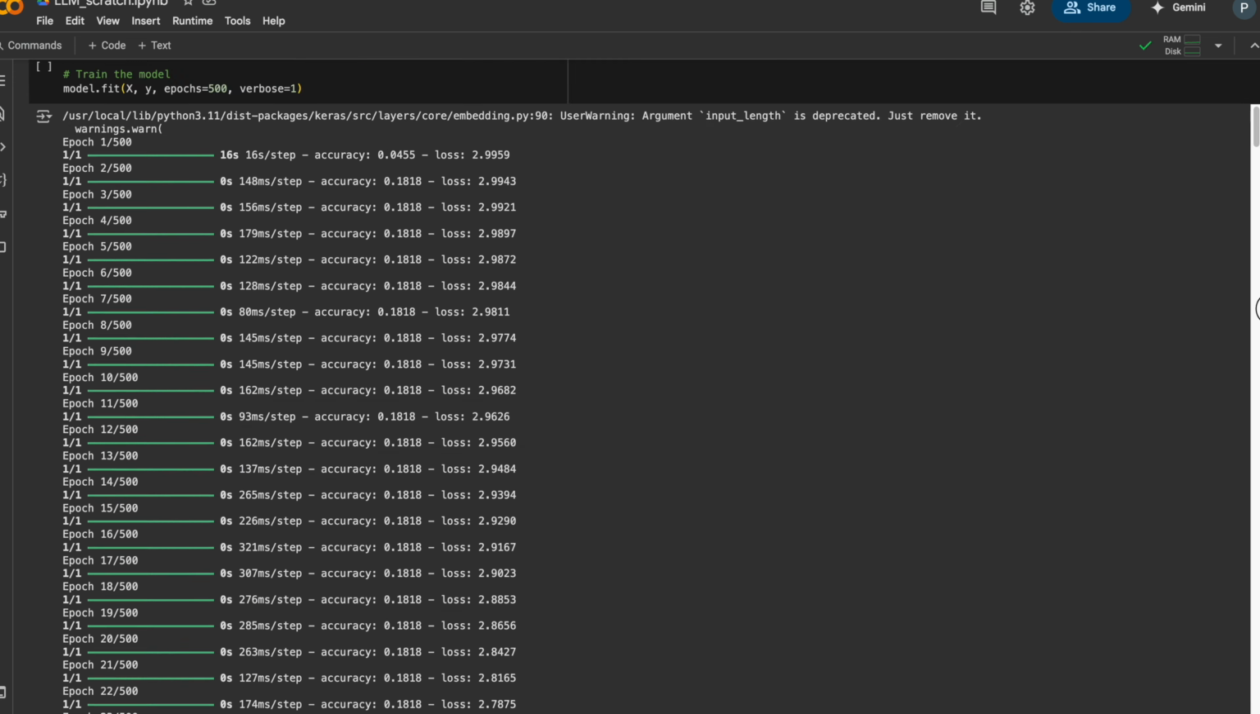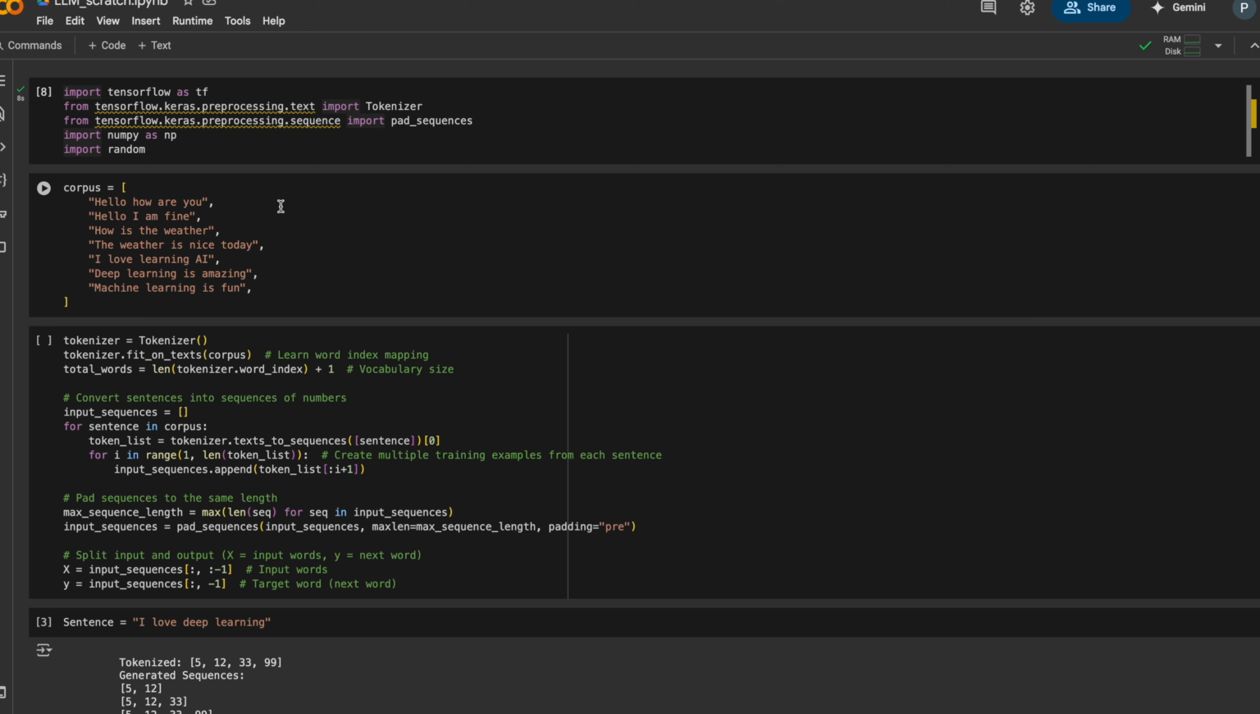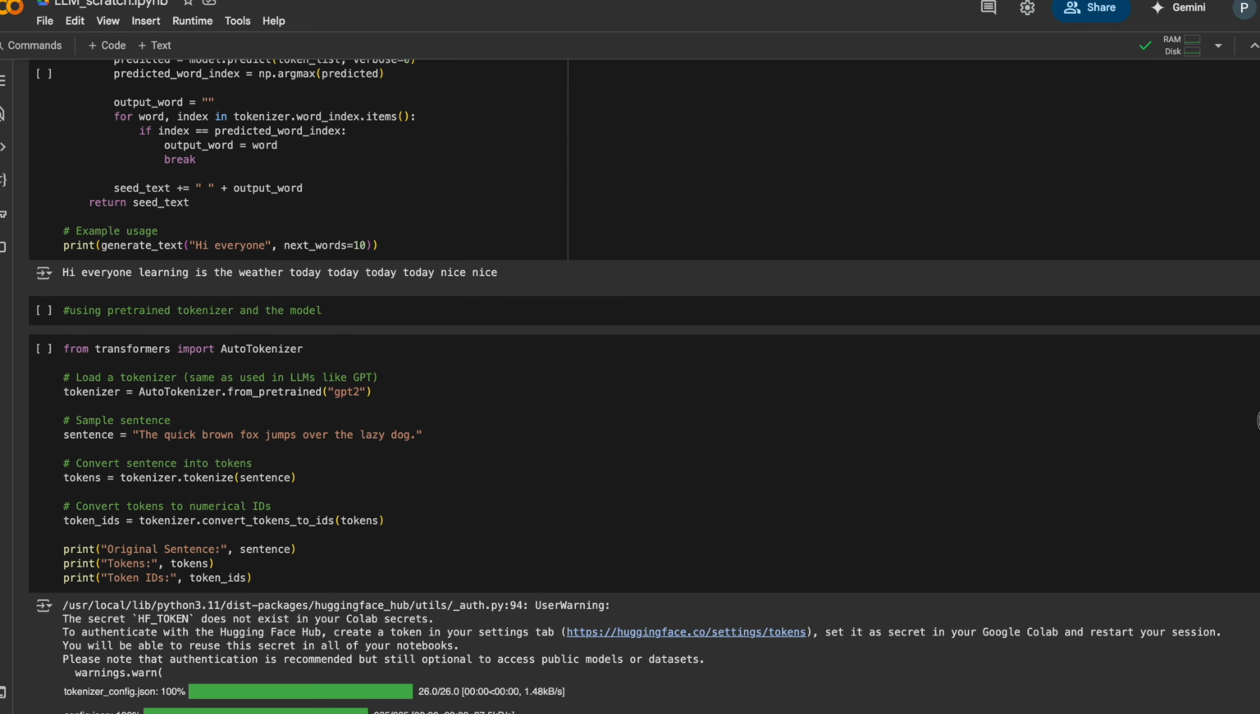If you see here, it tried to give me all possible words which it learned from the corpus given, which is very limited. If you try to give something similar from the data set that we have, it will give the expected words as possible words from the model.